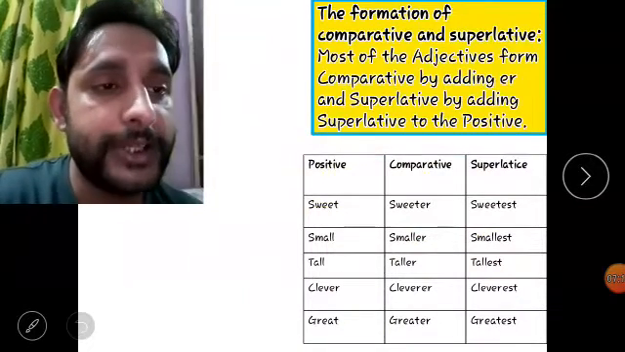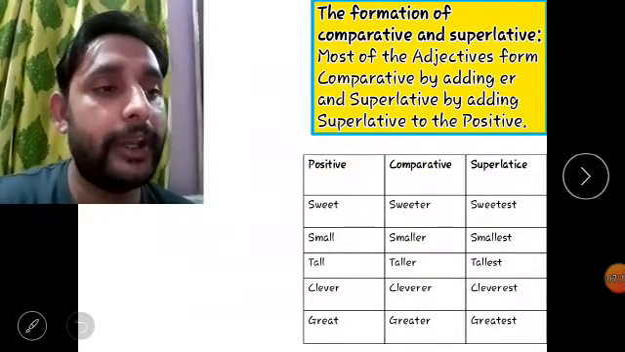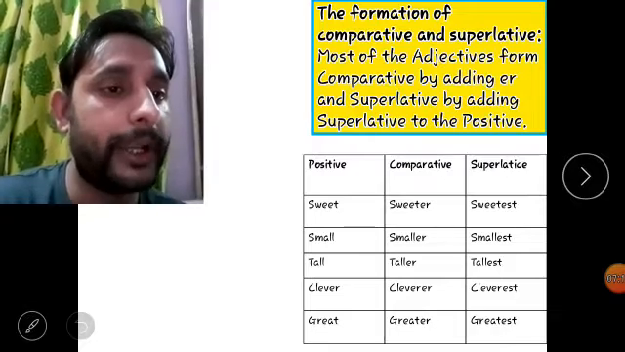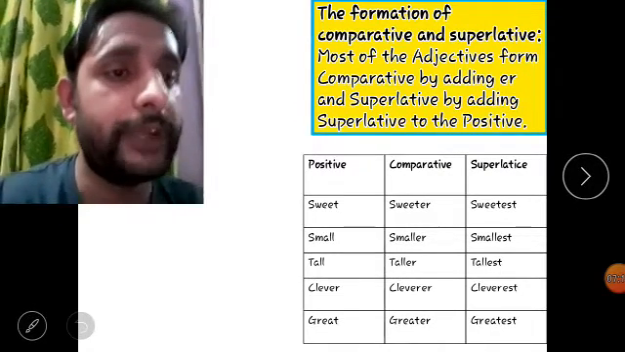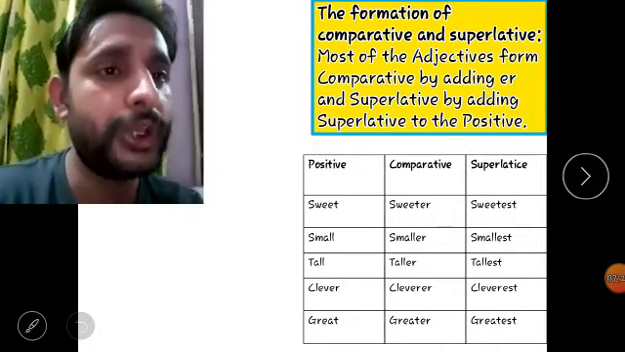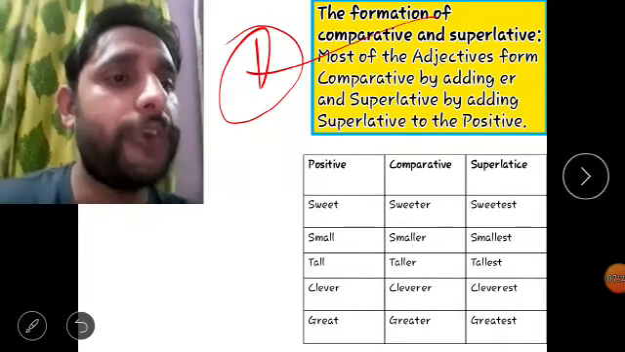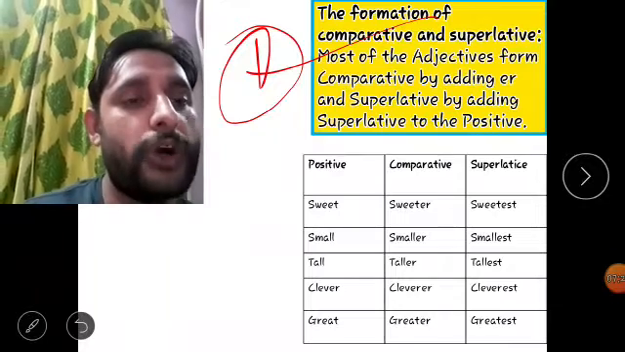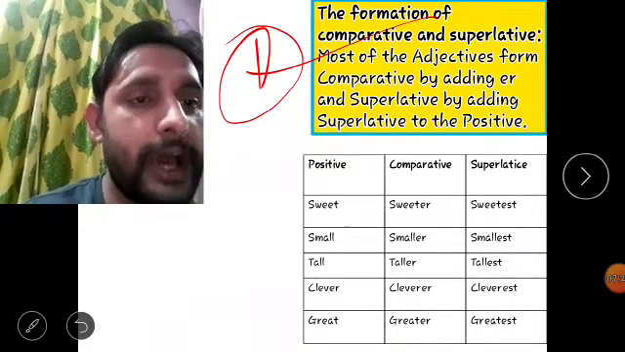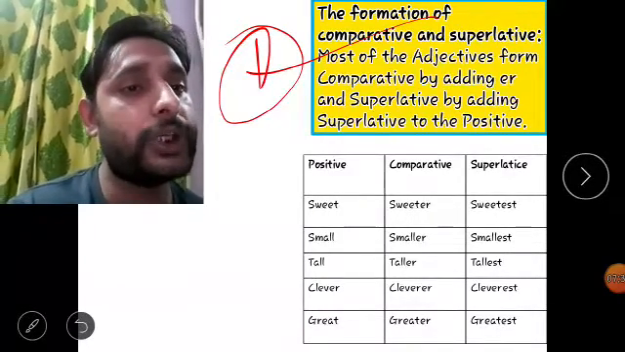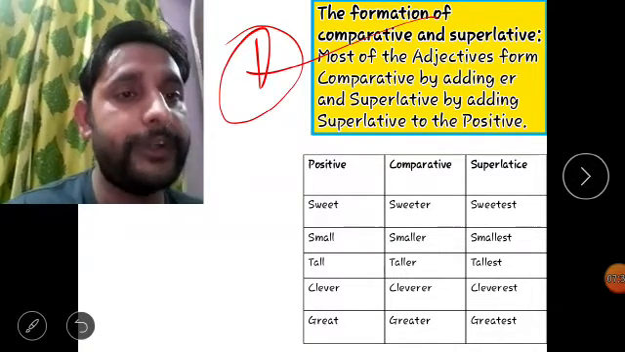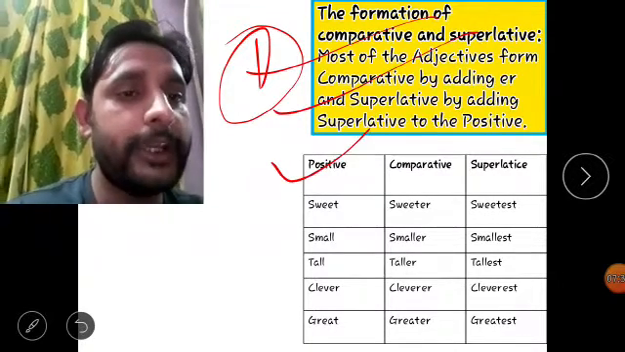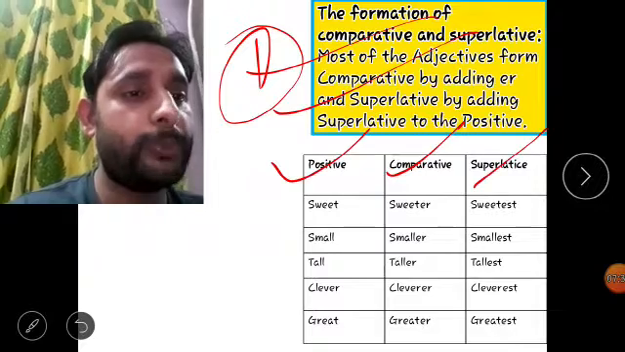Now the question comes, friends, how we will change the adjectives from positive to comparative and from comparative to superlative degrees. There are some definite rules, where the first one is the formation of comparative and superlative. Most of the adjectives form comparative by adding er and est to the positive degree. Positive degree, comparative degree, and superlative degree.